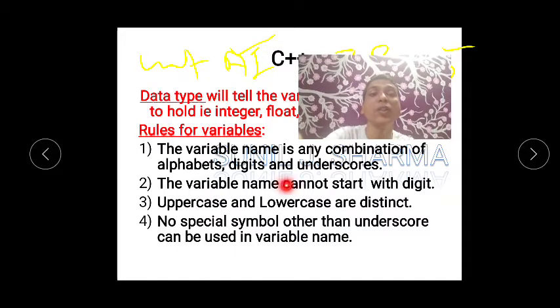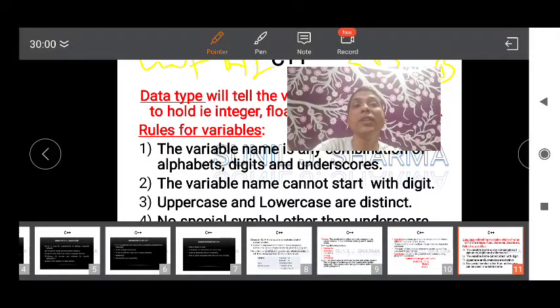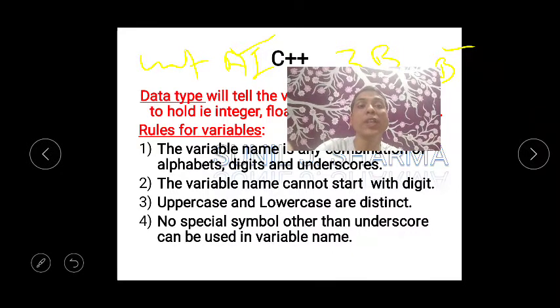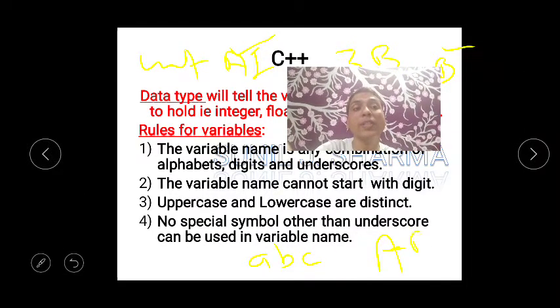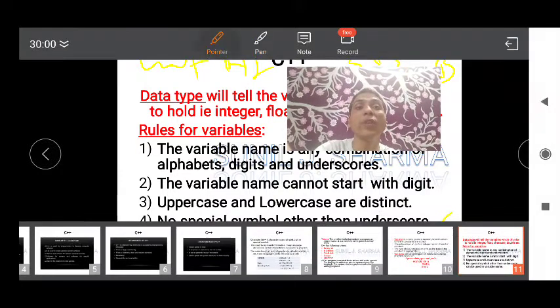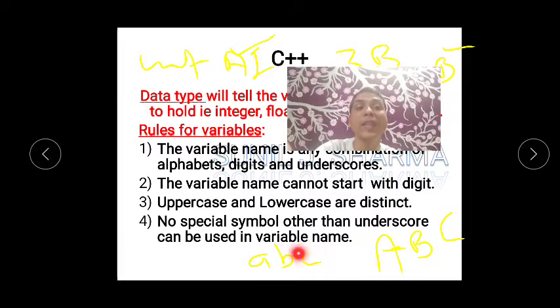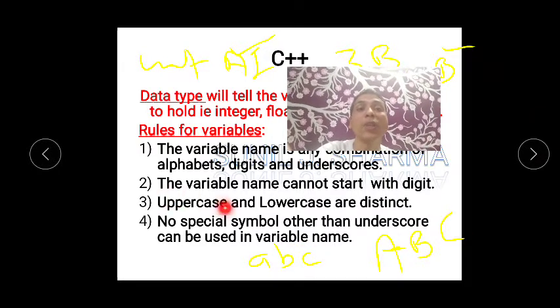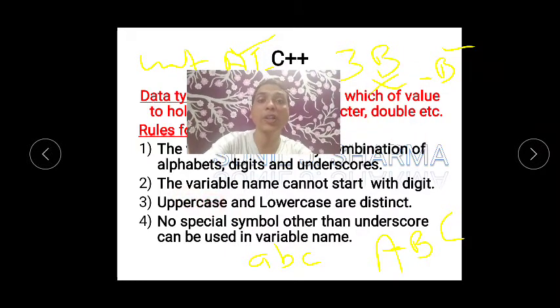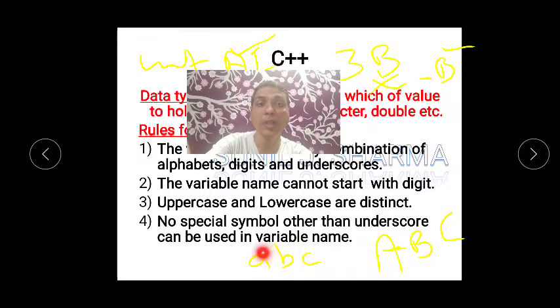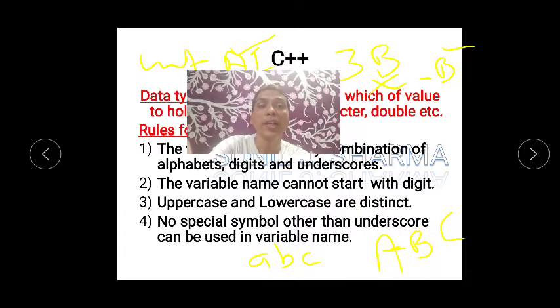Now the third rule is again a very simple rule. Let me write and show you. Uppercase and lowercase are distinct. For example, suppose I write ABC and then I write capital ABC. When we pronounce them, these two variables sound the same, but for the computer or this programming language, they are different. This is a variable, and this is also a variable, because we have not left any space, and they will be treated as two different variables, not the same variable.